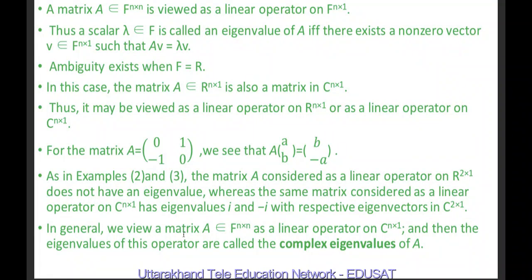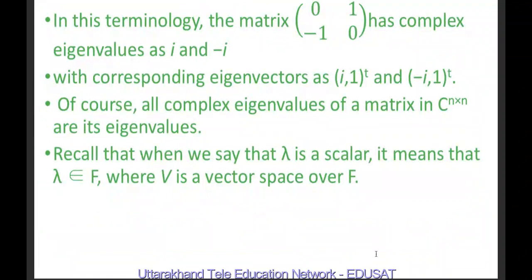In general, we view the matrix A belonging to F n by n as a linear operator on C n by 1, and then the eigenvalues of this operator are called the complex eigenvalues of A. In this terminology, the matrix [0, 1; minus 1, 0] has complex eigenvalues iota and minus iota with corresponding eigenvectors (iota, 1) and (minus iota, 1). Of course, all the real eigenvalues of a matrix of order n by n are its eigenvalues. Recall that when we say lambda is a scalar, it means that lambda belongs to F, where V is a vector space over a field F.